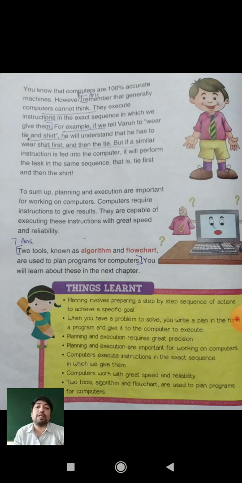The two tools, algorithm and flowchart, we will learn in the next chapter. We will discuss the details about algorithm and flowchart in the next chapter, for solving different problems related to computer instructions, and how to give instructions step by step.